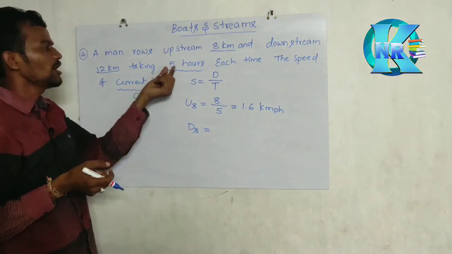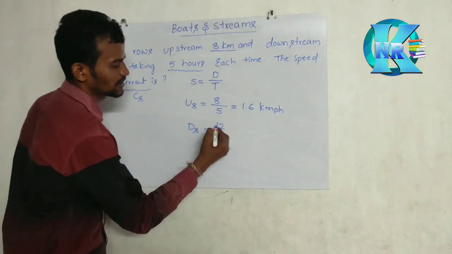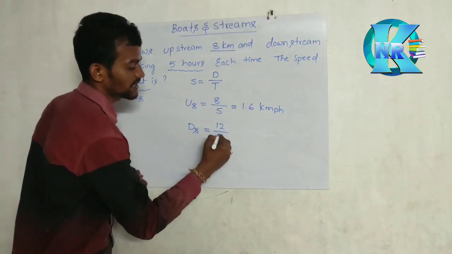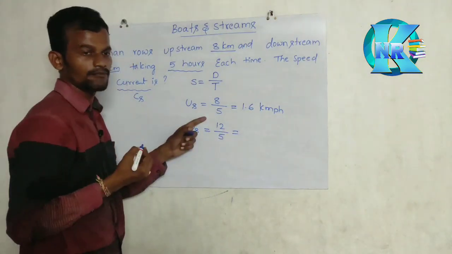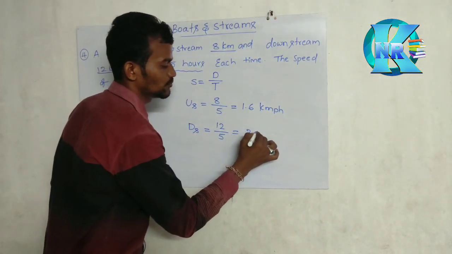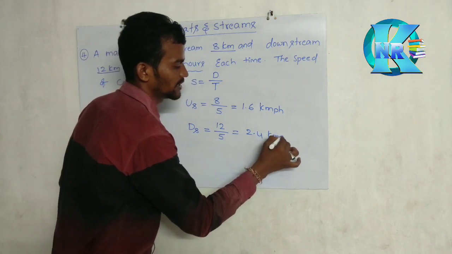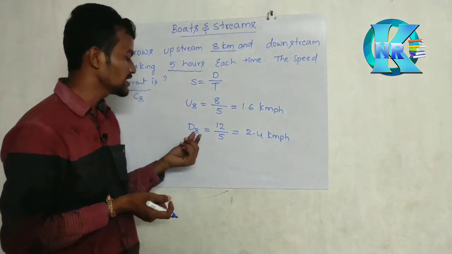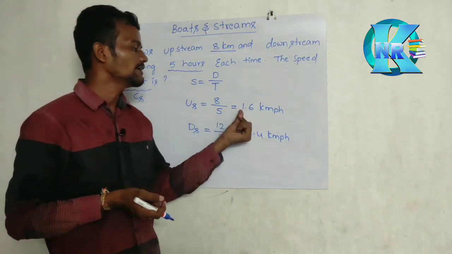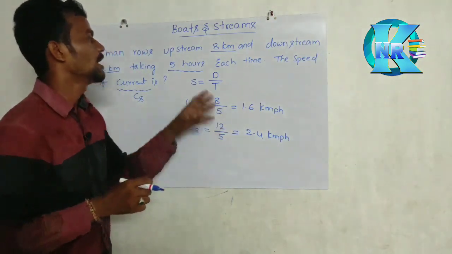But in downstream, how many kilometers travel? 12 kilometers. But how many hours travel? 5 hours. Time is equal to 12 by 5, which is nothing but 2.4 kilometer per hour. Understand everyone, sir? So 2.4 kilometer per hour is downstream speed and 1.6 kilometer per hour is upstream speed.